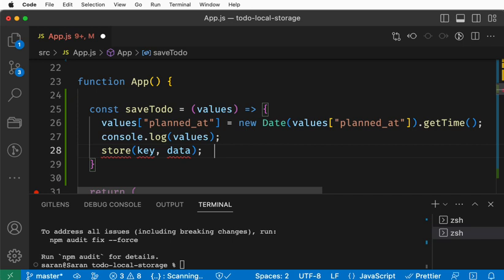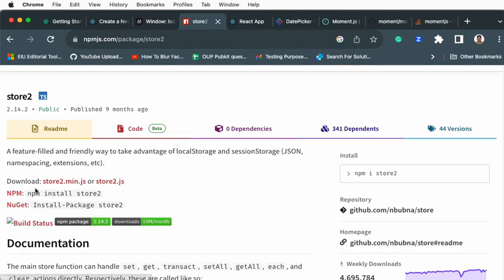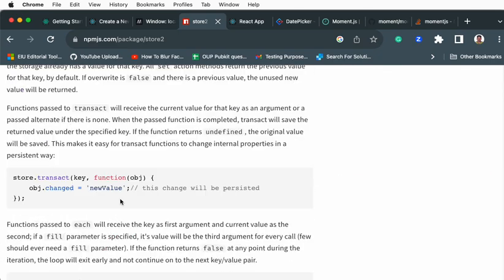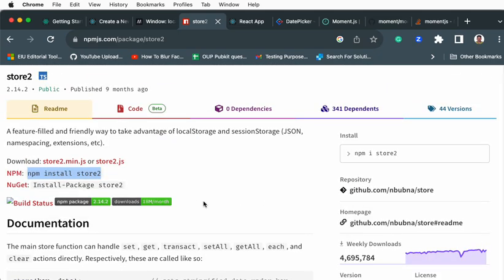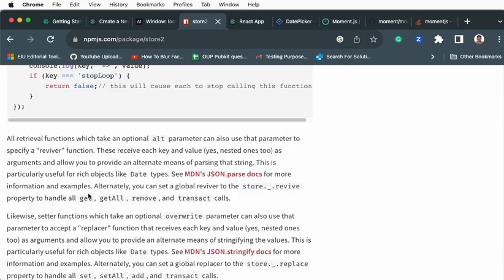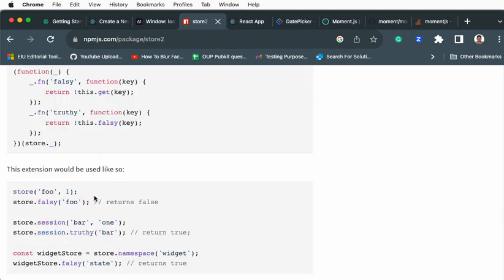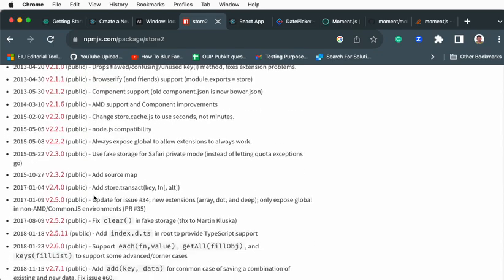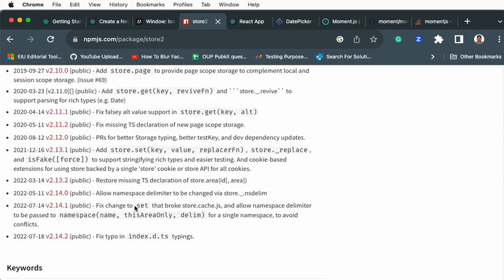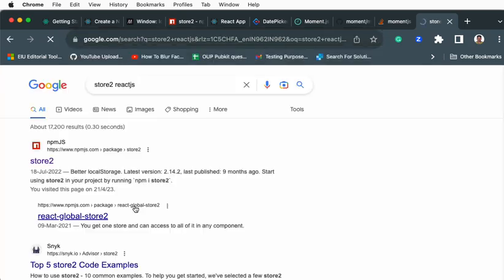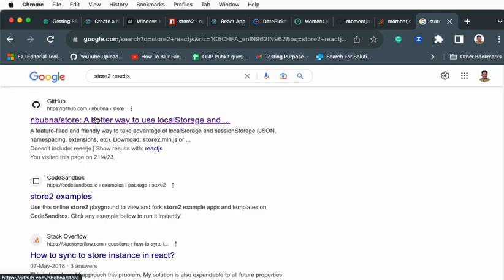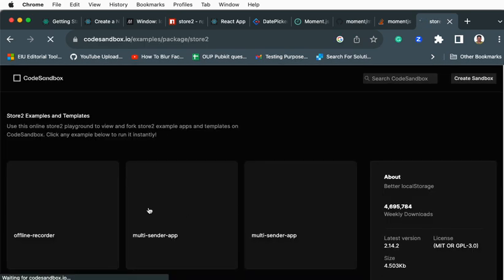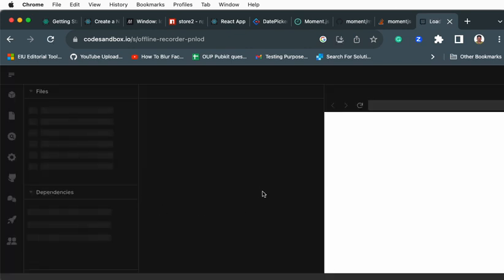In your case, this is going to be local storage, right? In order to install this, let's first install this. So we installed this storage library, and how to use that into the project, nobody explained here, right? Something is wrong.